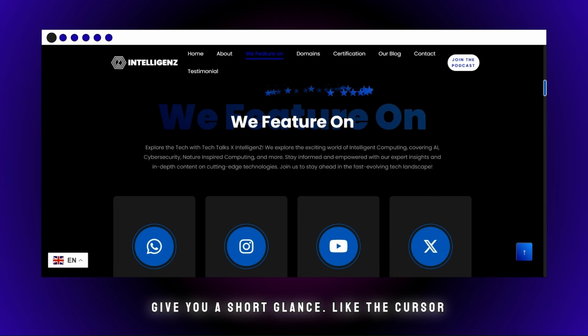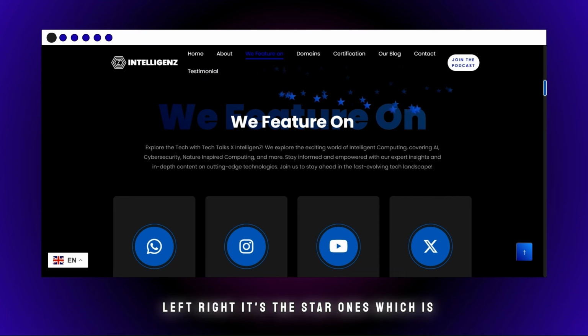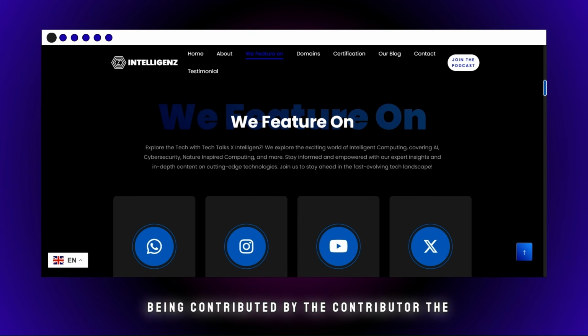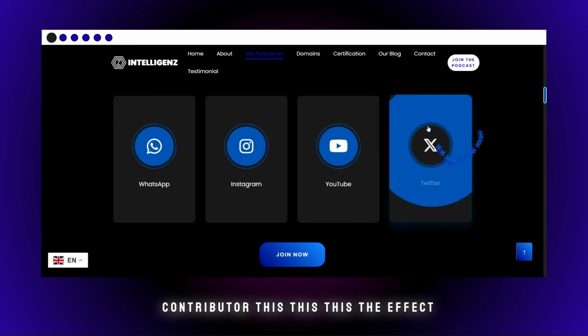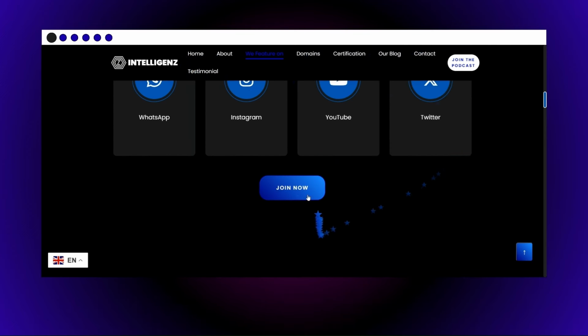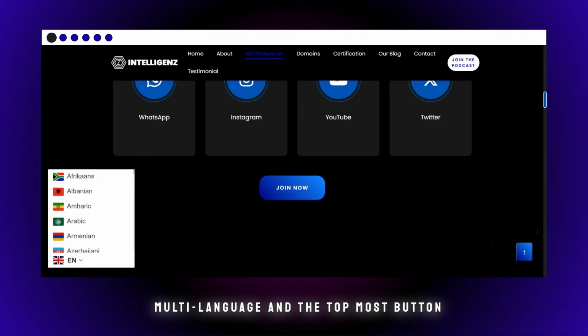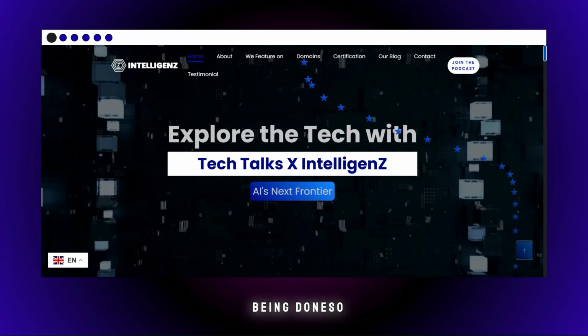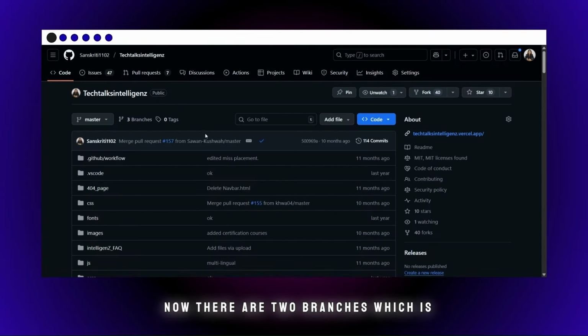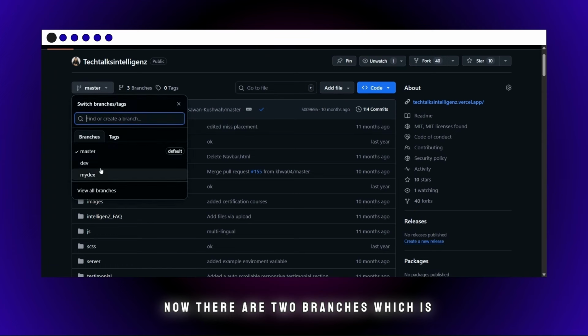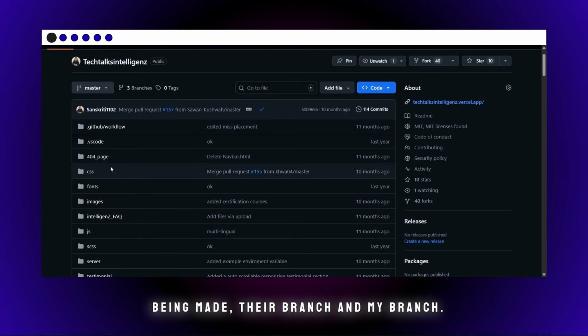Like the cursor where I'm moving right now, left, right. The star ones are being contributed by the contributors. The upper ones are also being contributed by the contributors. This, the effect, multi-language, and the topmost button have been done. Now there are two branches which have been made, the Dev branch and my branch.